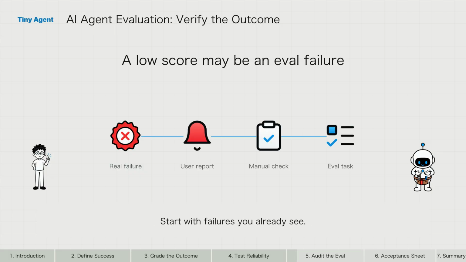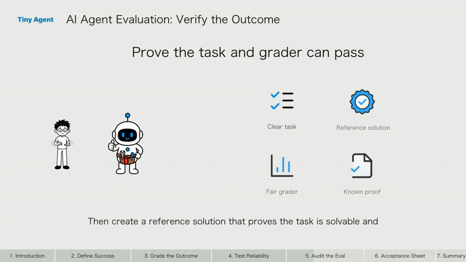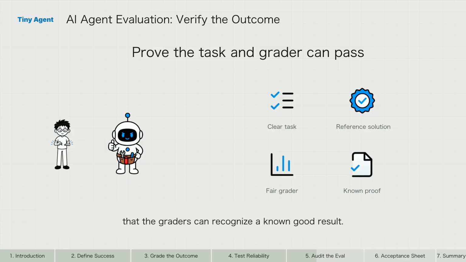Start with failures you already see. Manual checks, support tickets, production bugs, and difficult edge cases are high-value seeds because they represent real user expectations rather than imaginary benchmark puzzles. Write each task so two qualified reviewers can reach the same verdict. Include the input, required outcome, important constraints, and everything the grader will inspect. Then create a reference solution that proves the task is solvable and that the graders can recognize a known good result.